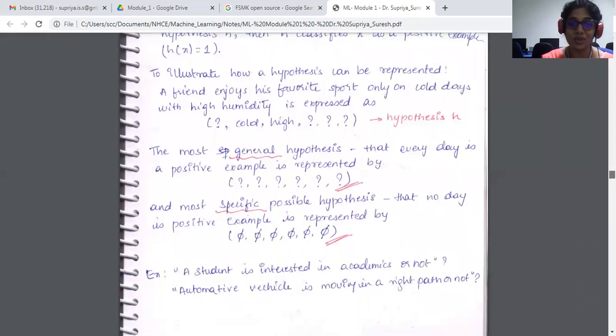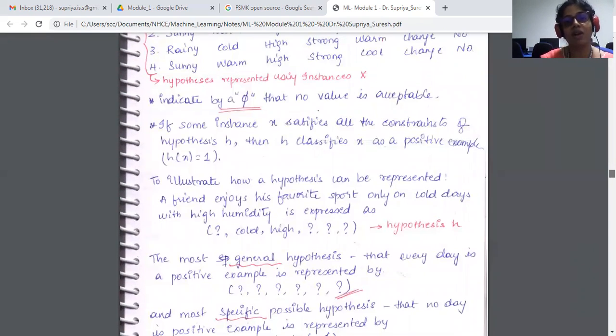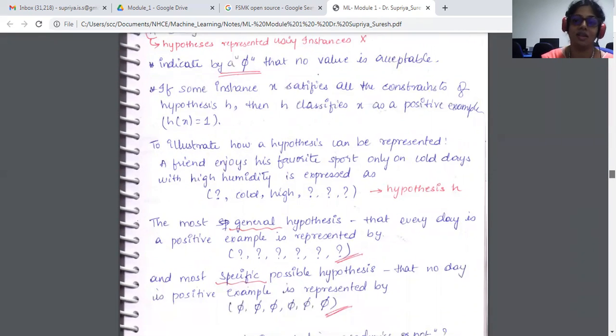It's like whether a student is interested in academics or not. These are certain examples. Whether an automated vehicle driving system is moving in the right direction or not. All of these things will come under the concept learning task.